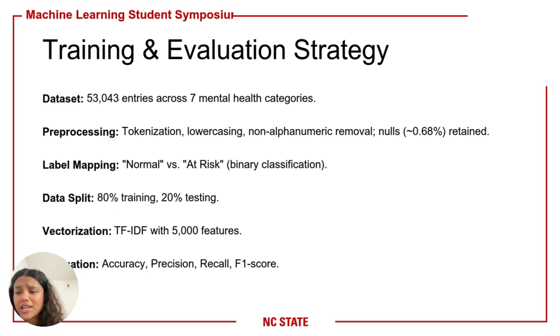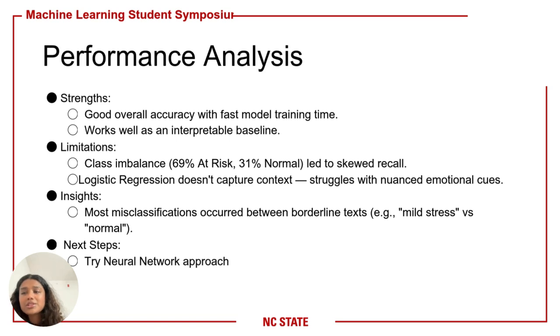Using 5000 TF-IDF features, we split the data 80 to 20 and evaluated performance using metrics like accuracy, recall, precision, and F1 score. The logistic regression model was fast and interpretable, but fell short when dealing with complex or borderline emotional cues. Also, the class imbalance hurt recall for minority classes. To improve performance, we turned to a neural network, allowing us to capture more abstract and complex patterns in the text.